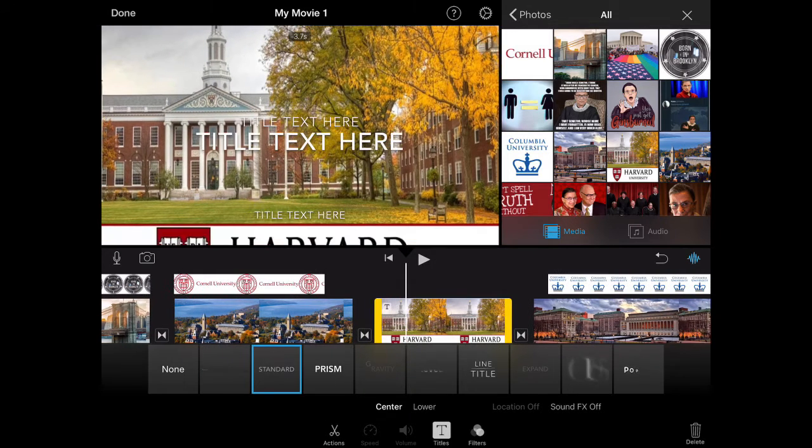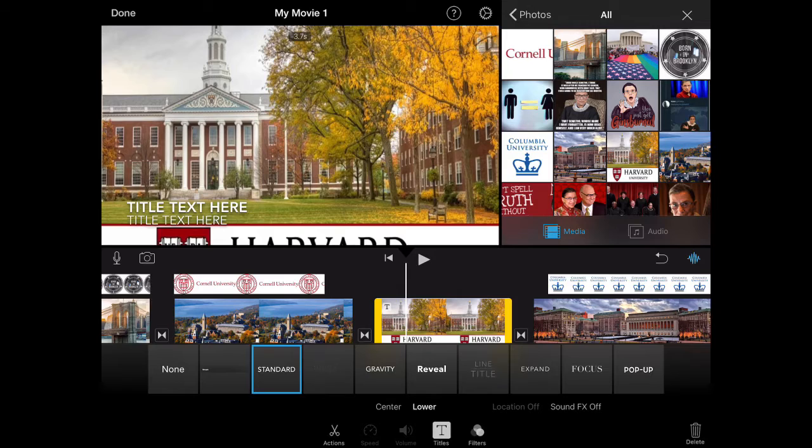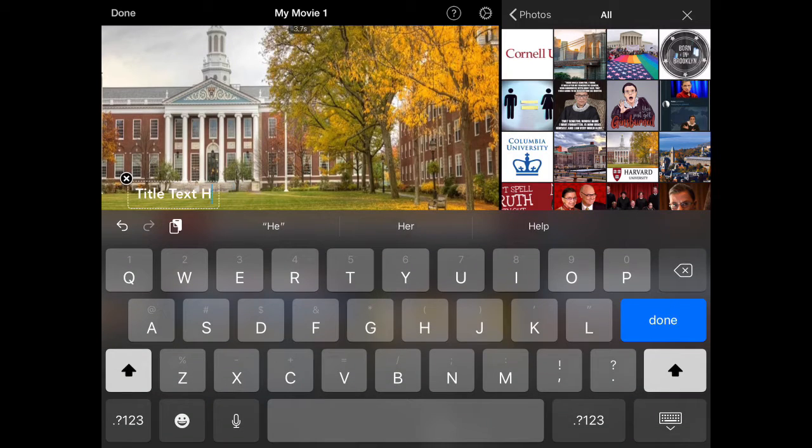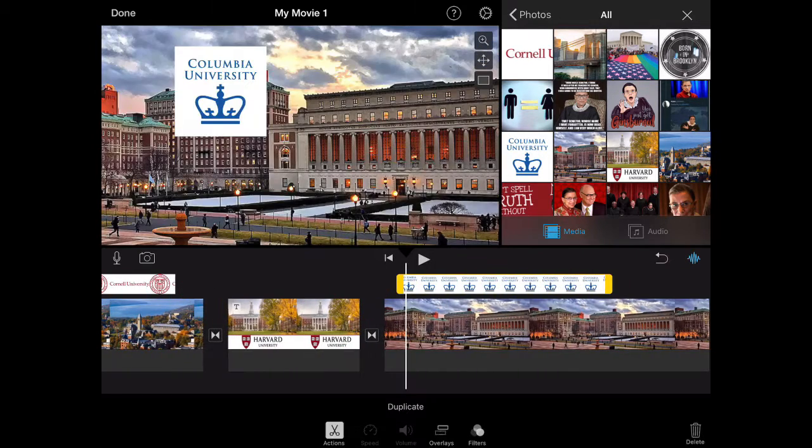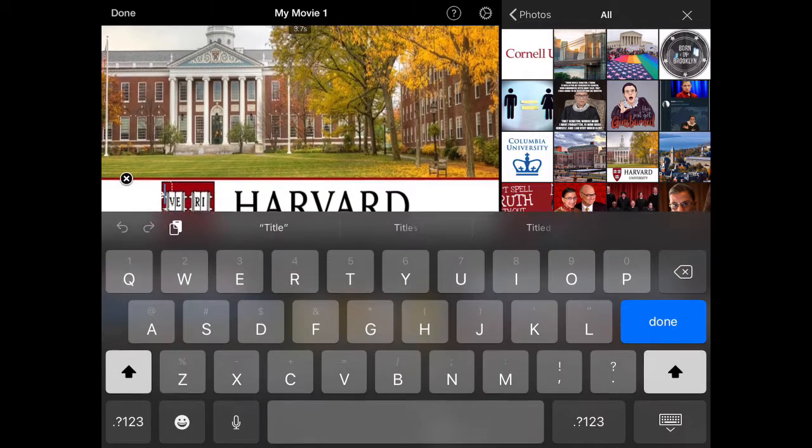Now, let's pick which font I want to use. I don't want it up top, so let's put it down at the bottom. So now I'm going to type in that important fact that I want everyone to be able to remember.